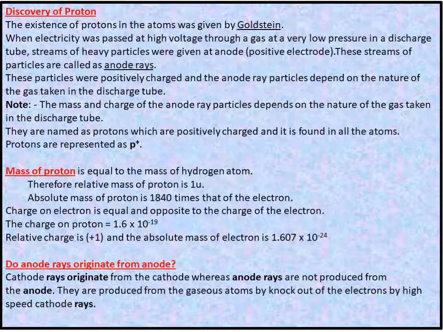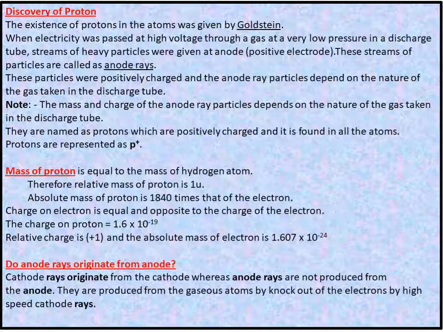Note, the mass and charge of the anode ray particles depend on the nature of the gas taken in the discharge tube. They are named protons, which are positively charged, and are found in all atoms. Protons are represented as P plus, or positive charge.